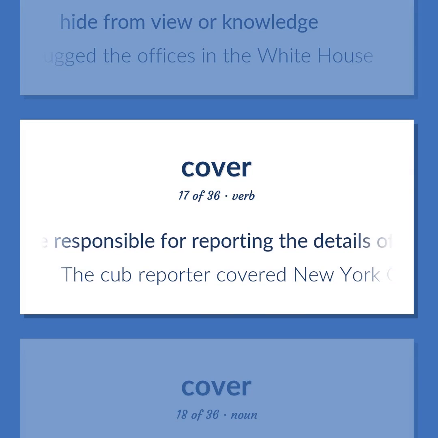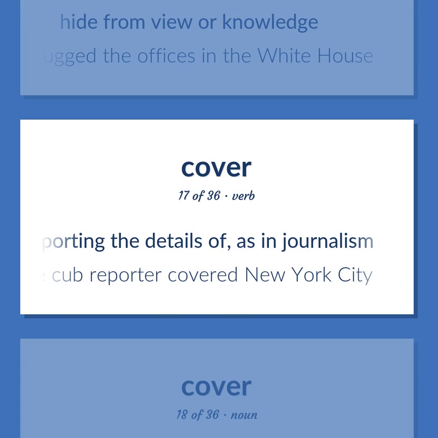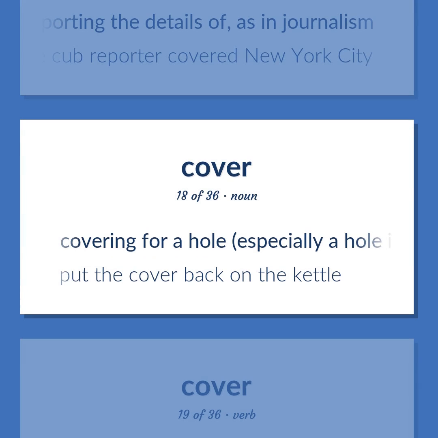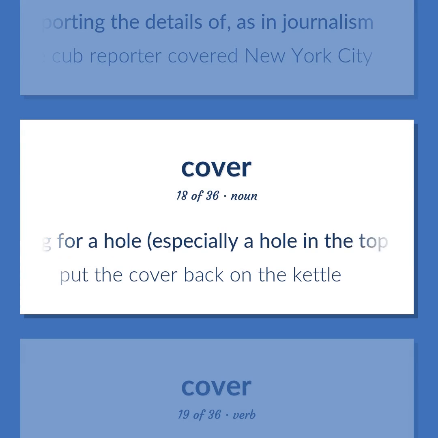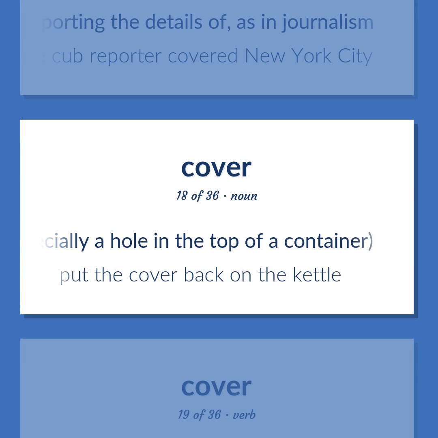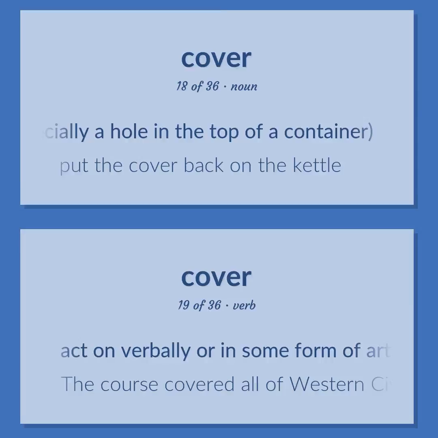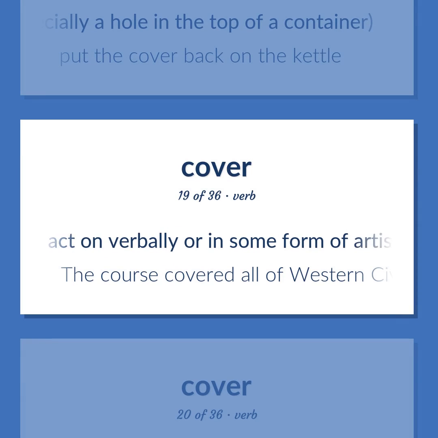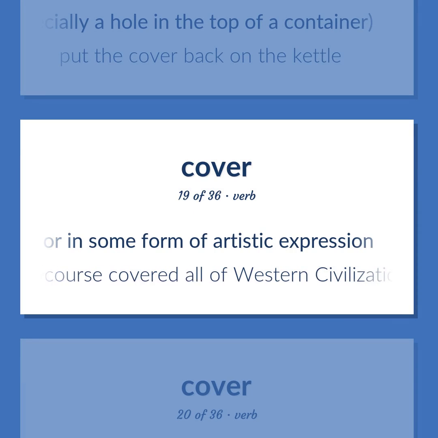Be responsible for reporting the details of, as in journalism. The cub reporter covered New York City. Covering for a hole, especially a hole in the top of a container. Put the cover back on the kettle. Act on verbally or in some form of artistic expression. The course covered all of Western civilization.